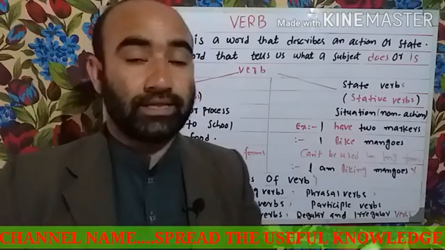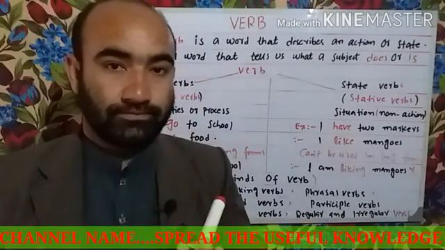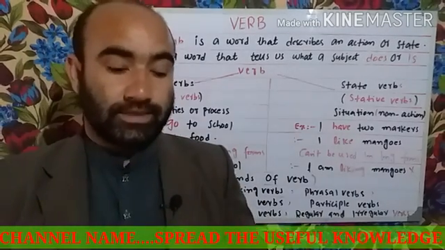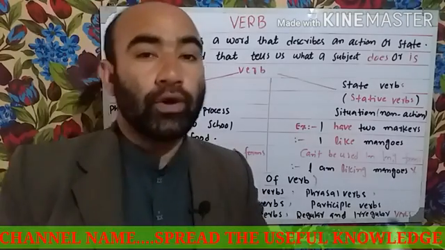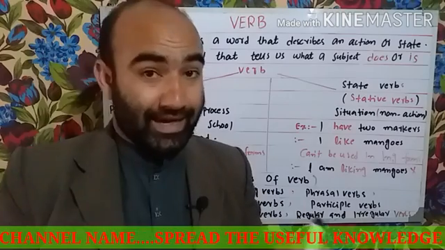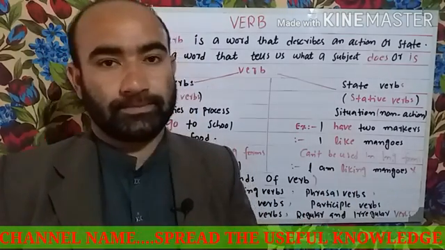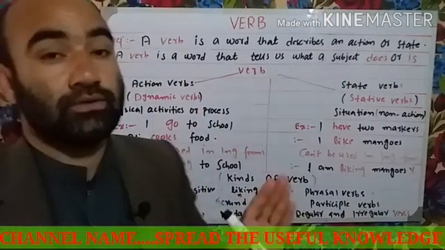I will give you a simple example. I go to school. Here, "go" is an action. The body is moving here, and we do an action, or someone does the action. In that condition we use the action verbs.